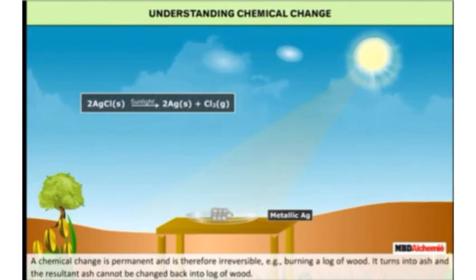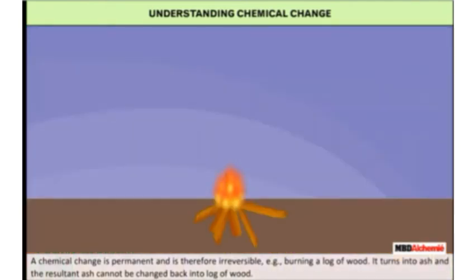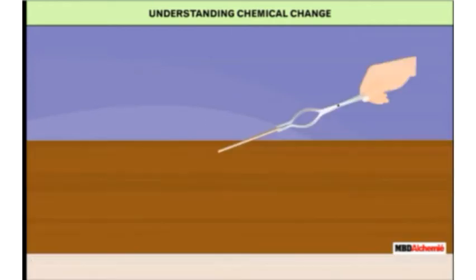A chemical change is permanent and it is therefore irreversible. That is, it cannot be reversed. Example, burning a log of wood: it turns into ash and the resultant ash cannot be changed back into a log of wood.